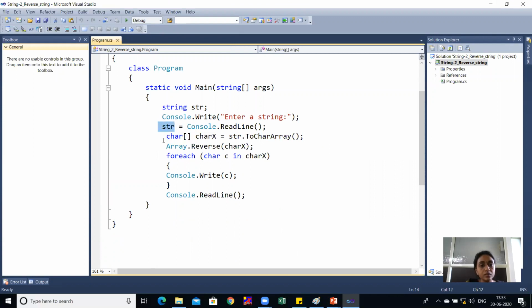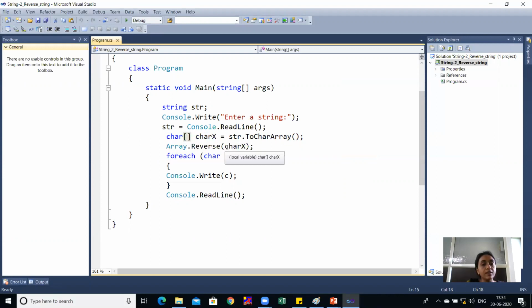Now note this point: our entered string will be converted into a character array through the ToCharArray method, and it will be stored in charx, that is nothing but the name of the array which is of type character.